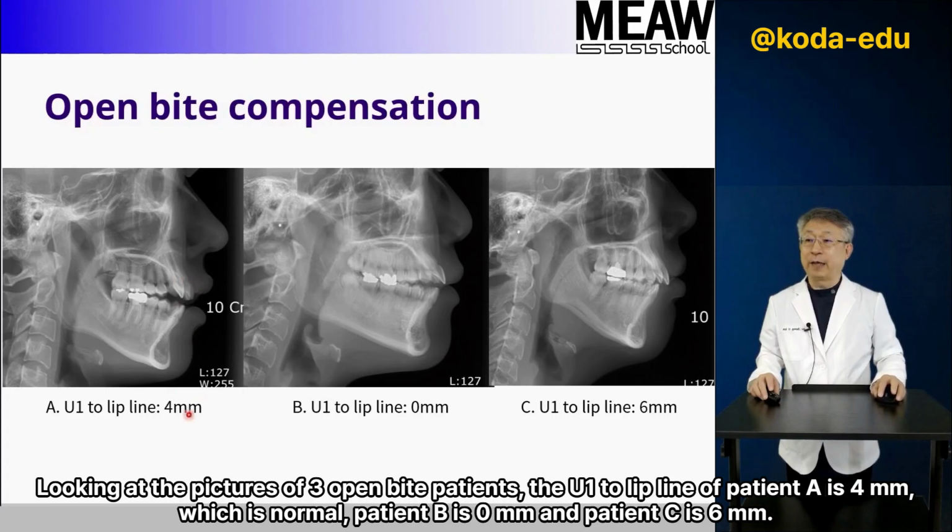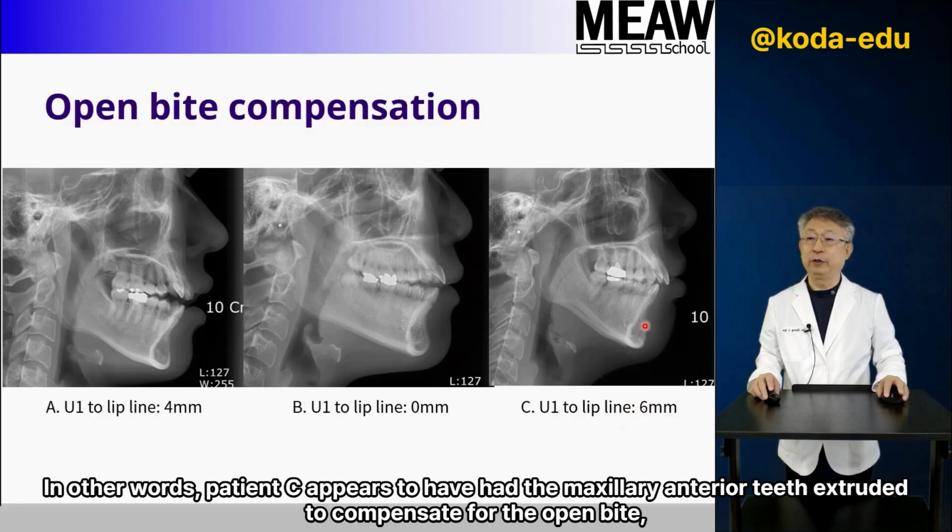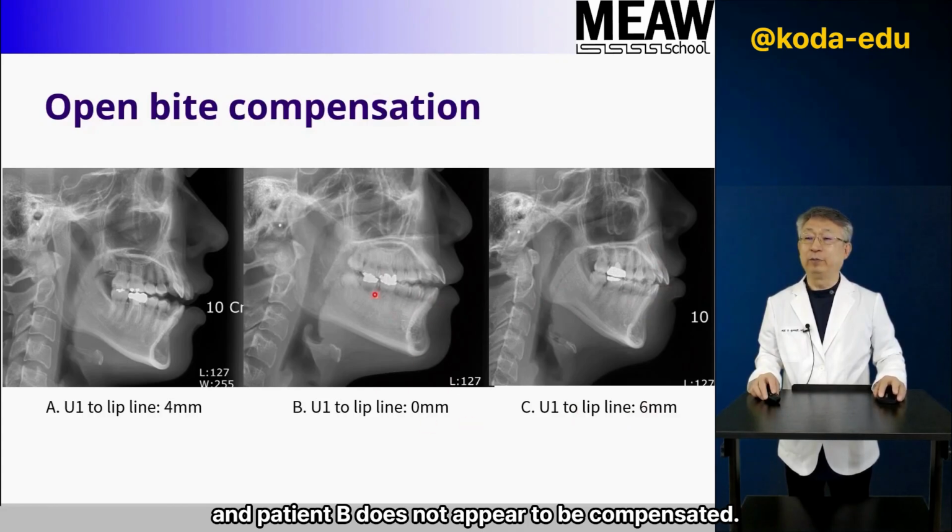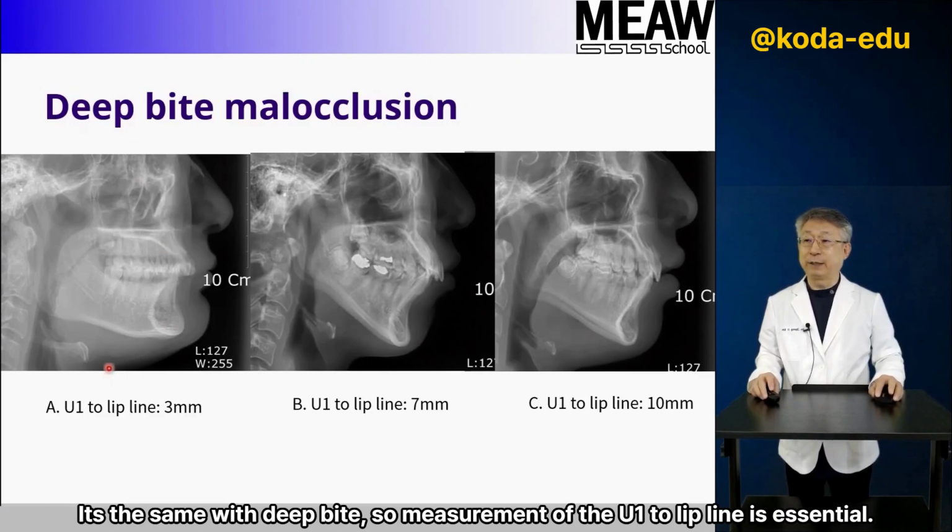Looking at the pictures of 3 open bite patients, the gum to lip line of patient A is 4 mm, which is normal, patient B is 0 mm and patient C is 6 mm. In other words, patient C appears to have had the maxillary anterior teeth extruded to compensate for the open bite, and patient B does not appear to be compensated. It's the same with deep bite, so measurement of the gum to lip line is essential.